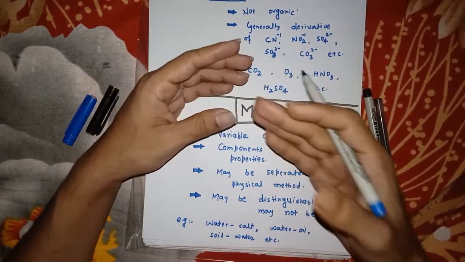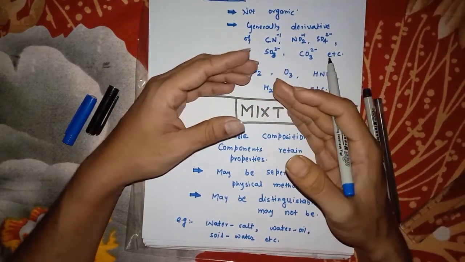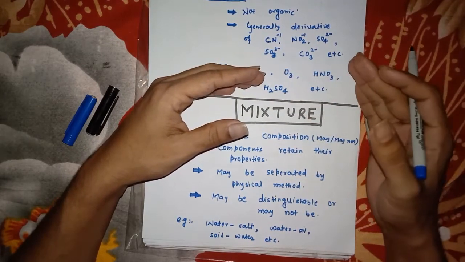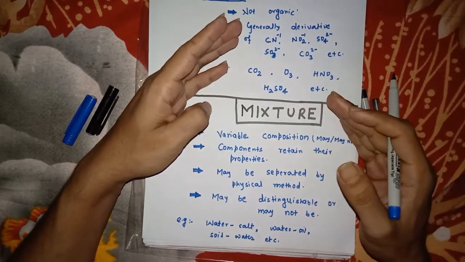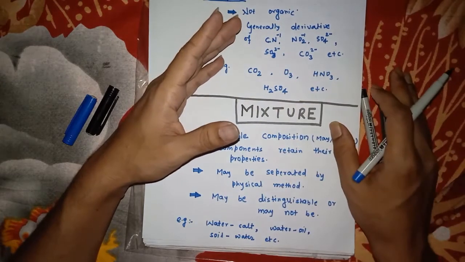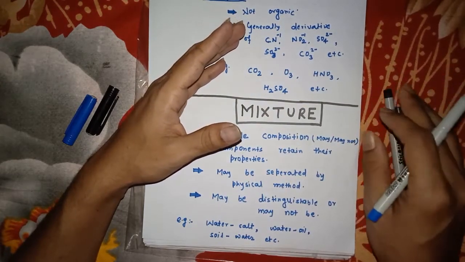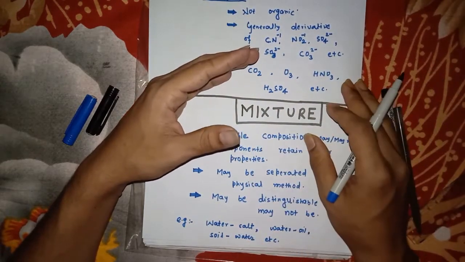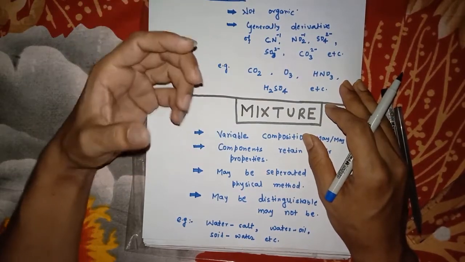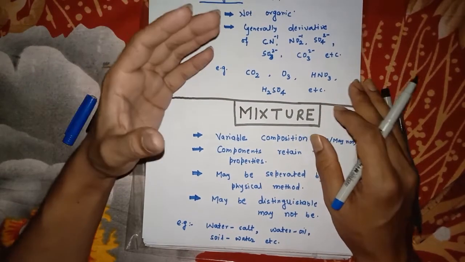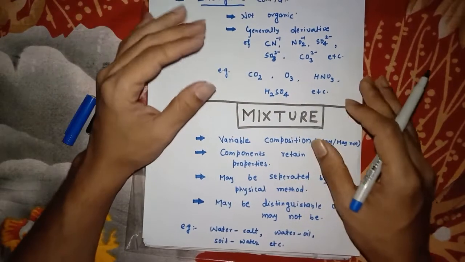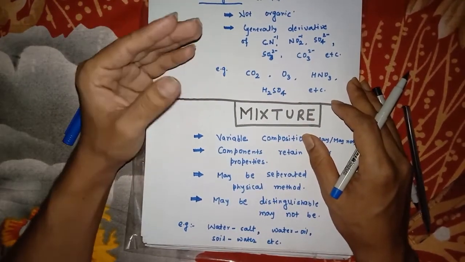I have already told you that in a compound a new kind of property arises, but in a mixture no new kind of property is given rise to, but the same properties which the components possess are also possessed by the mixture.